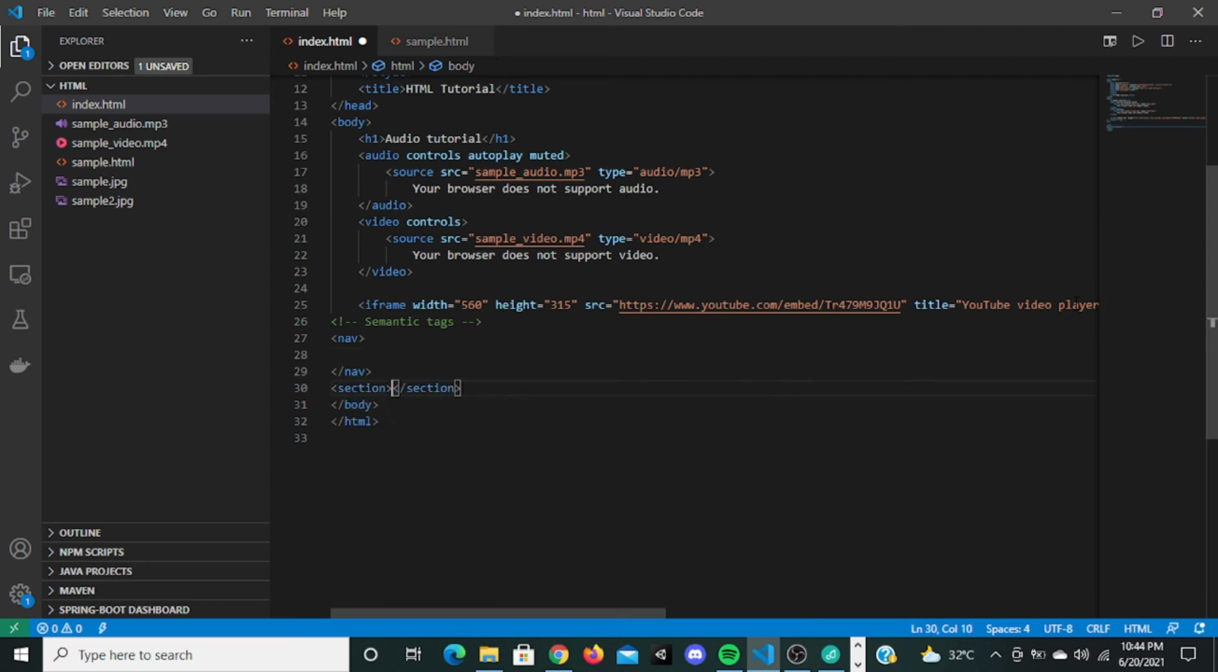This is called a section tag. This is actually similar to a div, but the names are more semantic, more understandable. If you say a section here, you can see all those semantic tags. Let me actually list it for you.